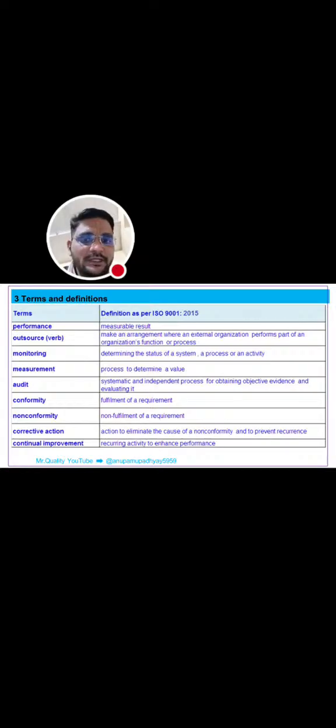Audit is a systematic, independent process for obtaining objective evidence and evaluating it. Conformity is fulfillment of a requirement. Non-conformity means non-fulfillment of a requirement. Corrective action is action to eliminate the causes of non-conformity and to prevent recurrence. Continual improvement means a recurring activity to enhance performance. These are the class number four, context of the organization.